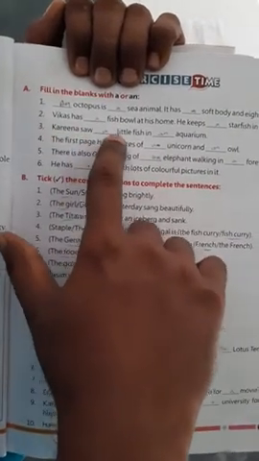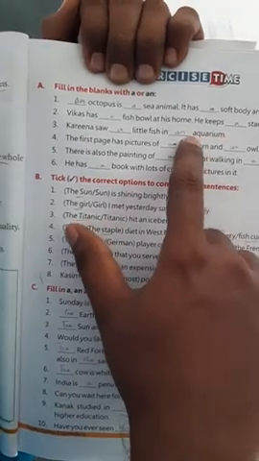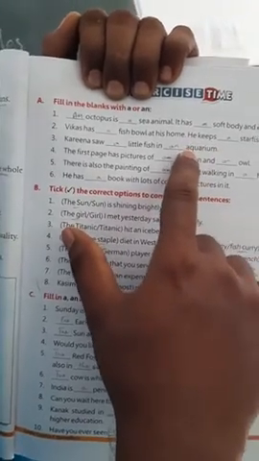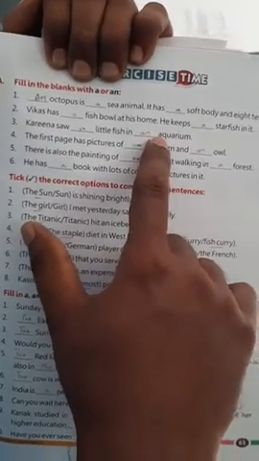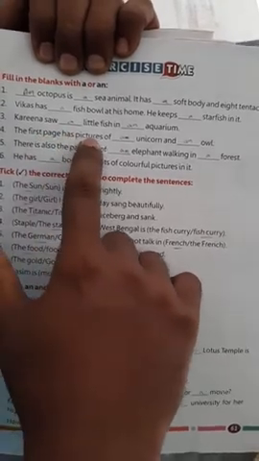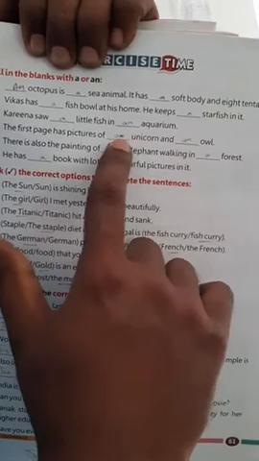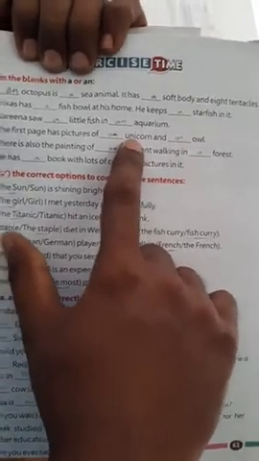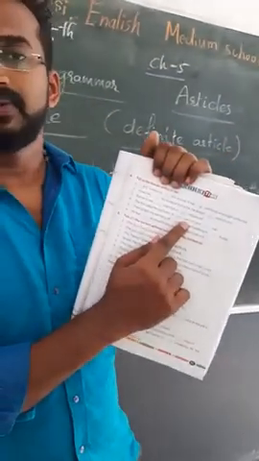Karina saw a little fish in an aquarium. Aquarium: no, there is an a, but the sound is an a sound, that's why we use an. The first page has pictures of a unicorn, not an unicorn, because unicorn sounds similar to universe, the same sound.